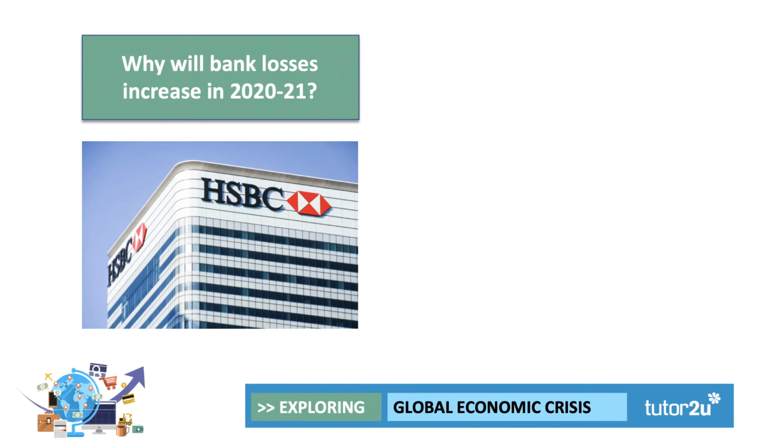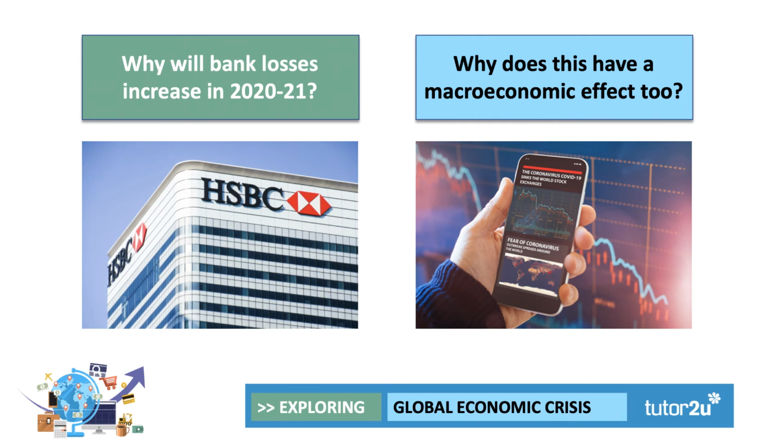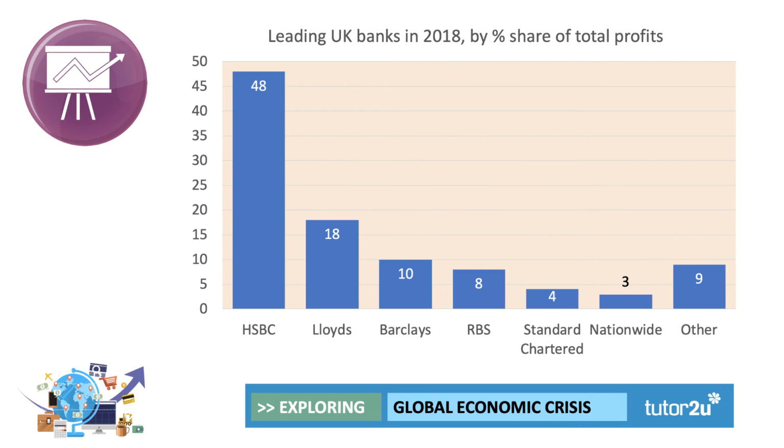We expect bank losses to go up. Can you think of some reasons why that will happen? Perhaps an increase in the level of bad debts as businesses fail to repay loans. And of course, if the banks suffer badly, the financial system takes a hit, that's going to have a macroeconomic effect as well.